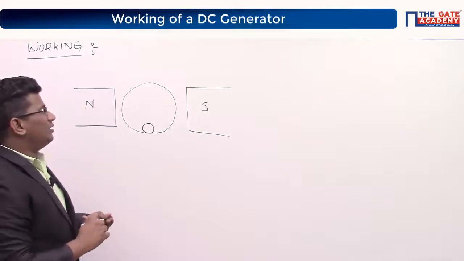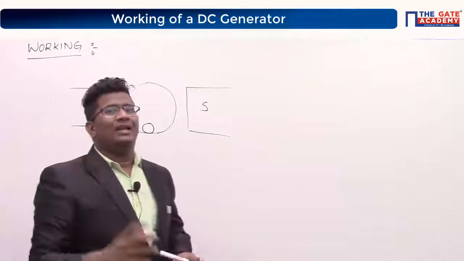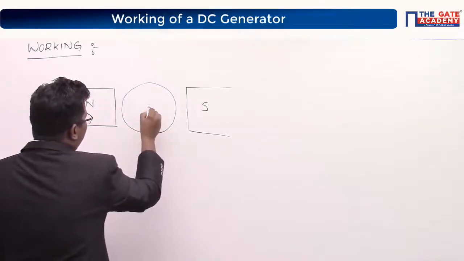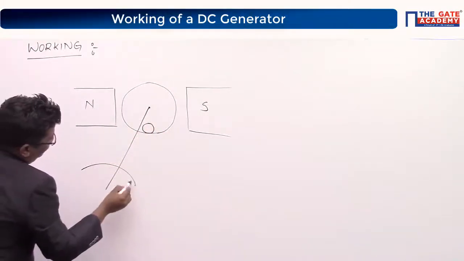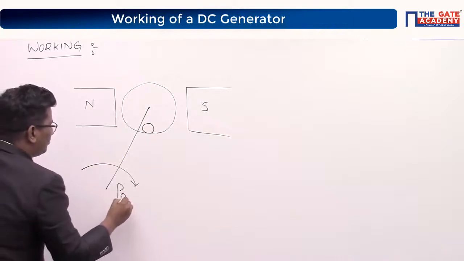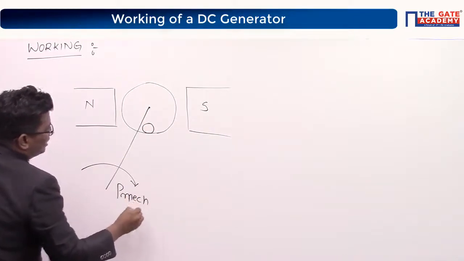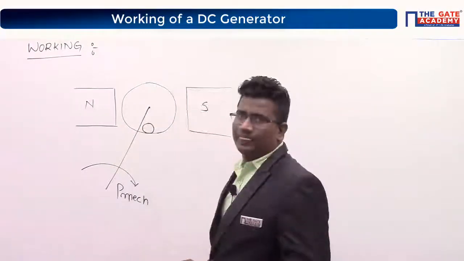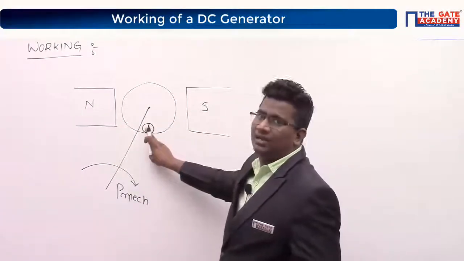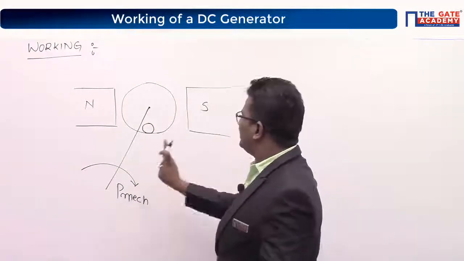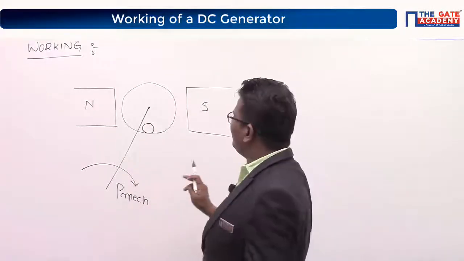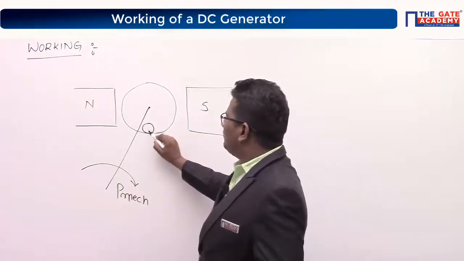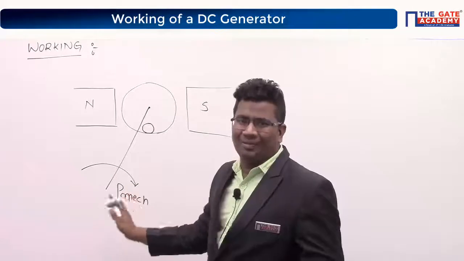Tell me, you are giving a mechanical input. Let us assume you are giving a mechanical input in a clockwise direction, with respect to the center of the shaft. P mechanical power I am giving. Right now, your conductor is here. Tell me, if I rotate this P mechanical, the conductor will try to move in the clockwise direction, yes or not? After some time, your conductor will move or not, because you are giving a mechanical input now.